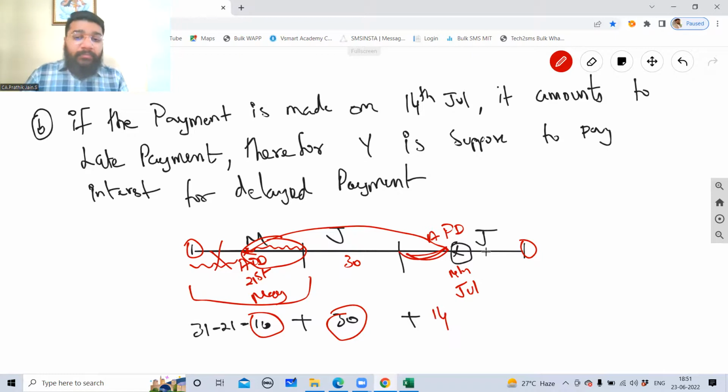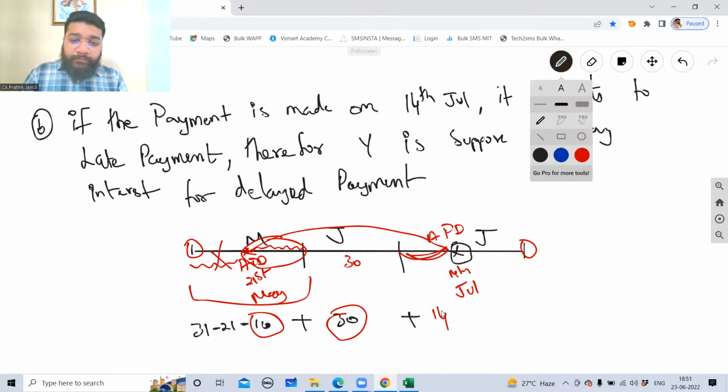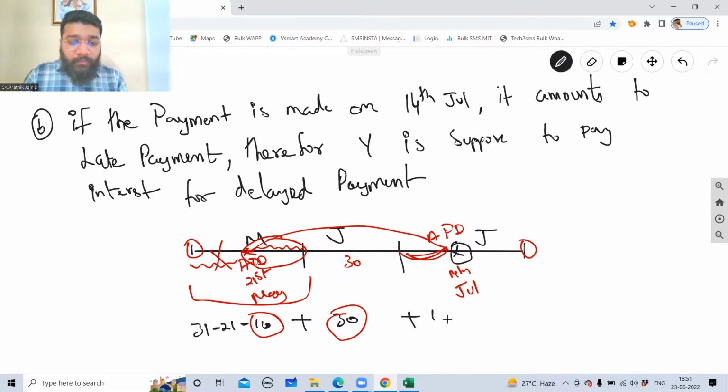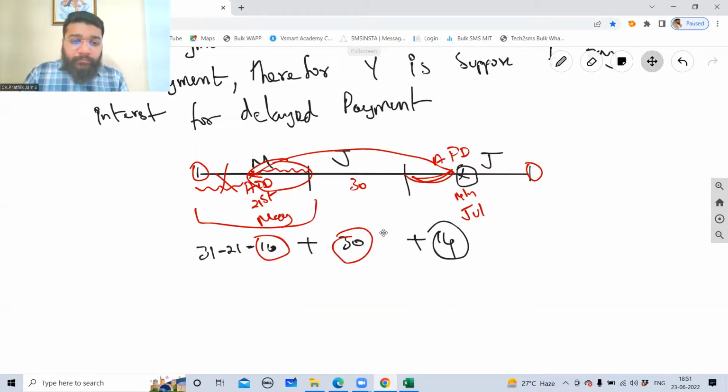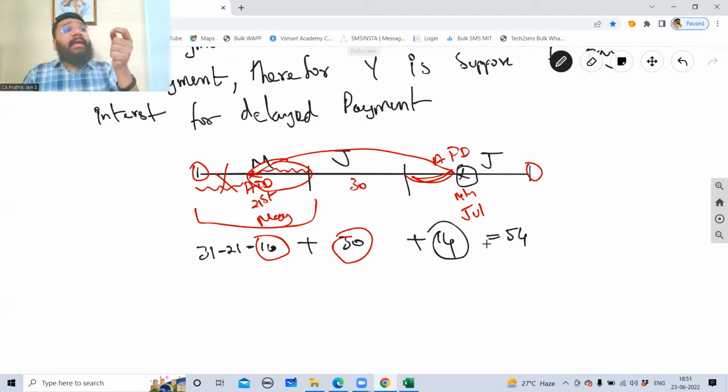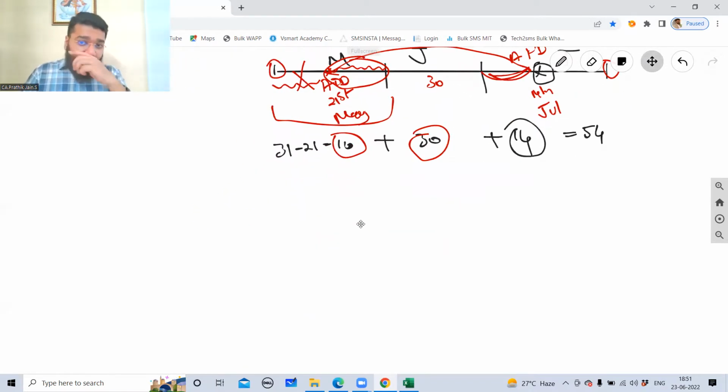So plus 14. Now, are you able to follow? So 10 plus 30 plus 14 is how much? There is a delay in payment of 54 days. 54 days delay.